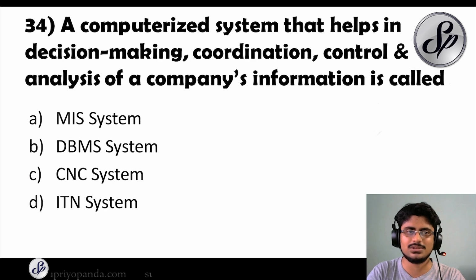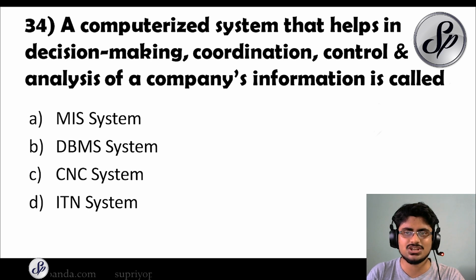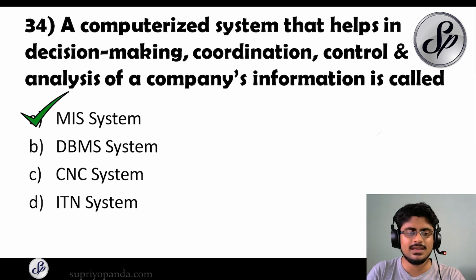Let's move to question number 34. A computerized system that helps in decision making, coordination, control, and analysis of a company's information is called what? The answer, it is MIS system. And what does MIS stand for? It stands for Management Information System. So always remember all these full forms, because sometimes these can be asked.